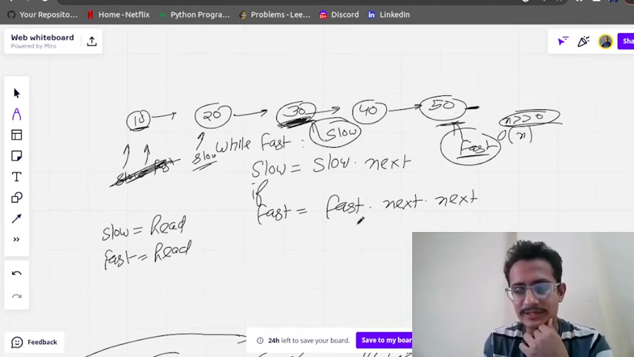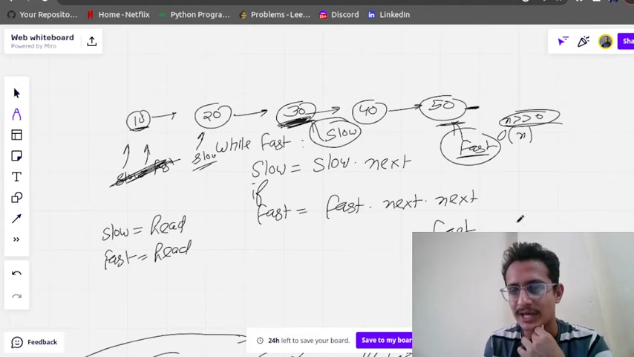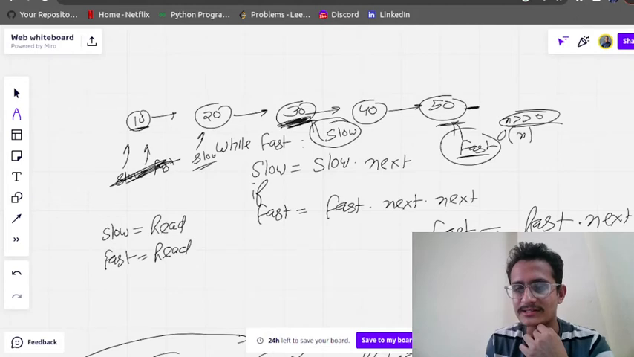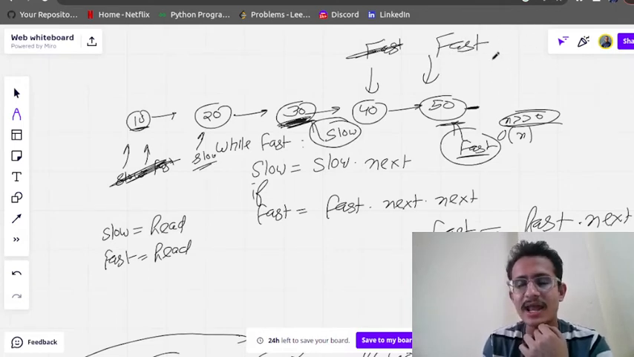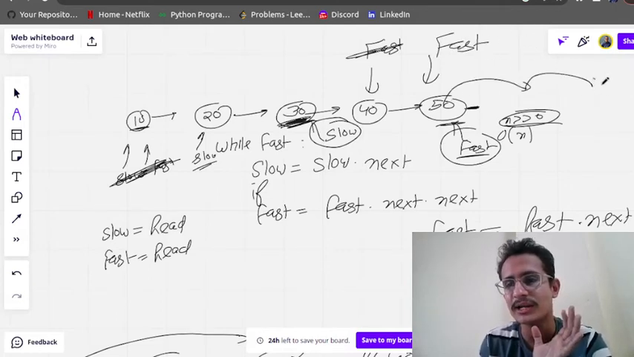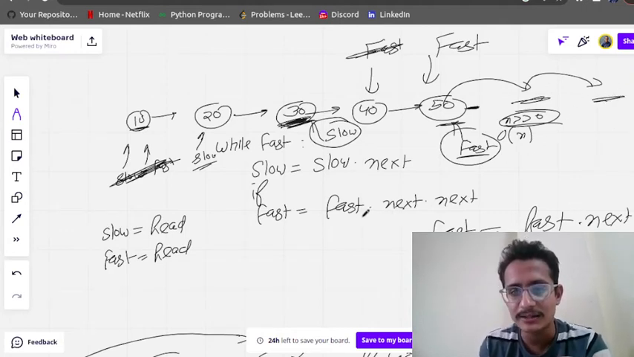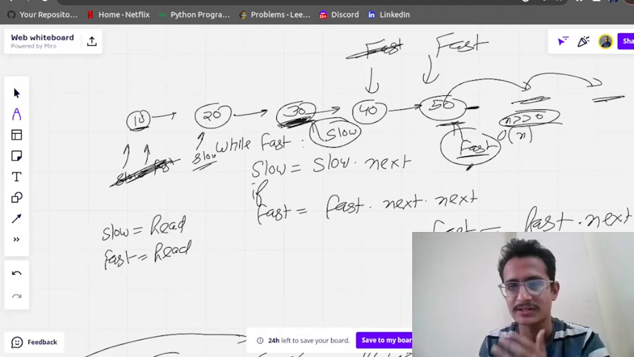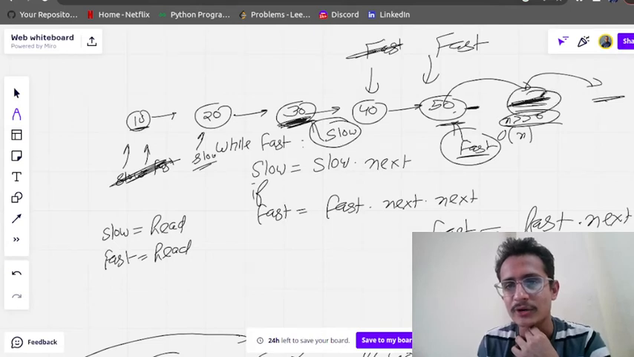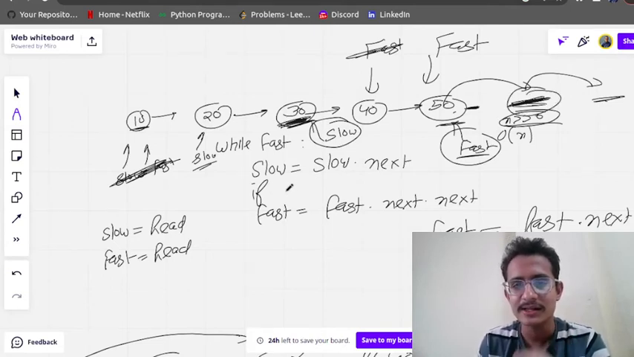Here we are saying that fast will jump 2 times. Fast will be equal to fast dot next dot next. Suppose there is a situation that fast comes at this position, and now if you write fast dot next, there are no elements, so it will give the error. It will say that there is no fast dot next. So you just need to check if there is a next element or not. So we will check if fast dot next exists or not.